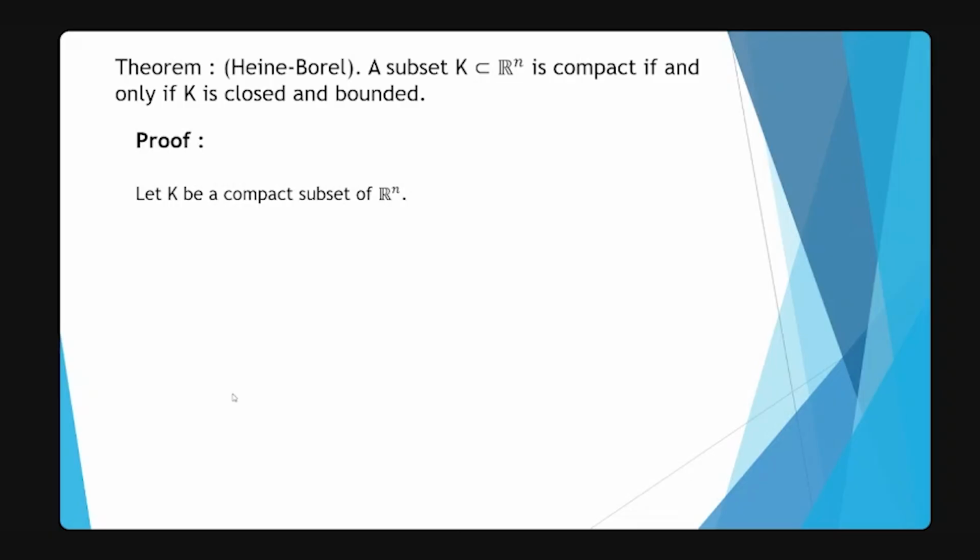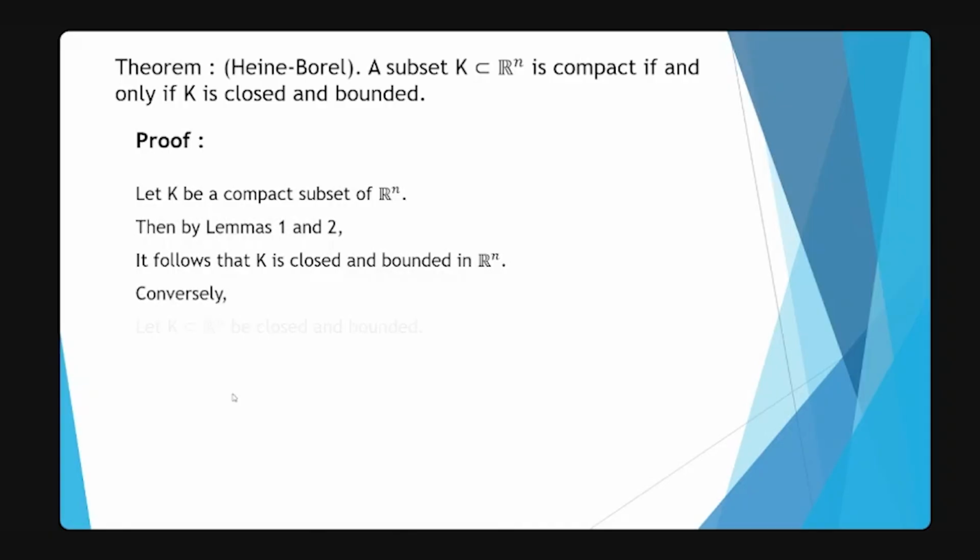Suppose that K is a compact subset of R^n. Then by previous lemmas, we can say that it is closed and bounded in R^n. Now conversely, suppose K is a subset of R^n which is closed and bounded. Now we have to prove that it is compact. Since K is bounded, we can say that K is contained in an open ball centered at origin with radius r for some radius.